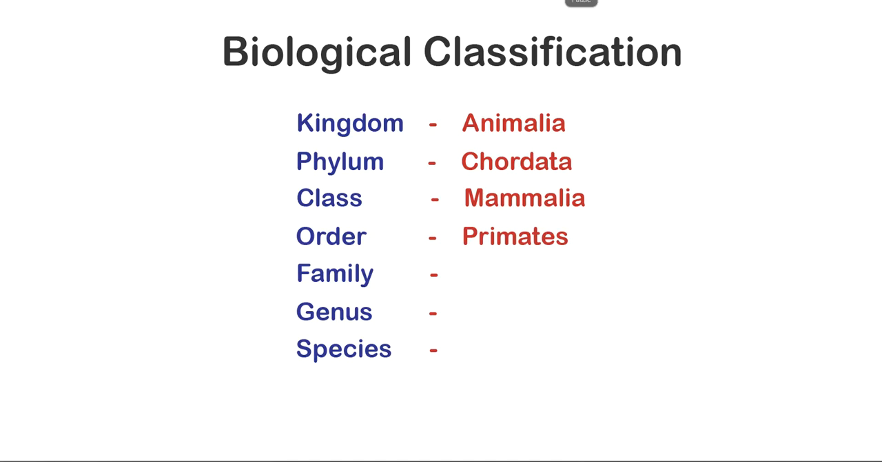Our order is primates. We are a primate, similar to the chimps, monkeys, chimpanzees, those types. We belong to the family Hominidae, which is different from most apes. And now you should be familiar with the last two. Genus Homo, species sapiens. When you refer to a man with scientific terms or biological classification, you just use the genus and species, Homo sapiens.